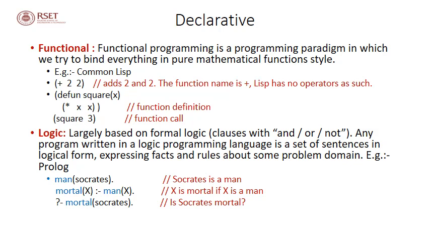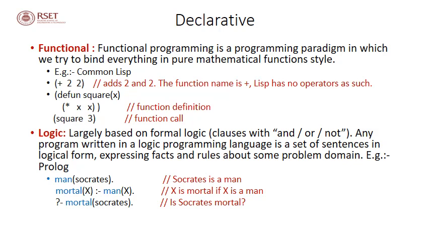Next is the logical programming paradigm. It is based on formal logic and it uses clauses with and, or, not. Any program written in a logical programming language is a set of sentences in logical form expressing facts or rules about some problem domain. Now here we have an example Prolog snippet. There we can see some facts written. Man Socrates means that Socrates is a man. Mortal X if man of X means that the implication is that X is a mortal if X is a man.